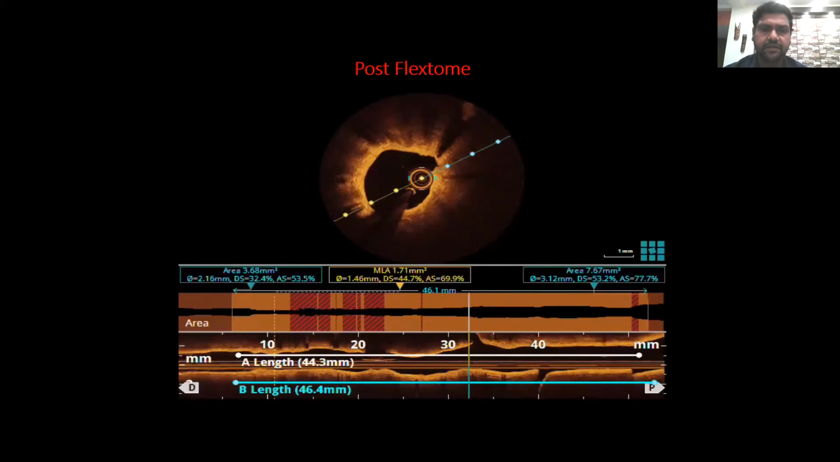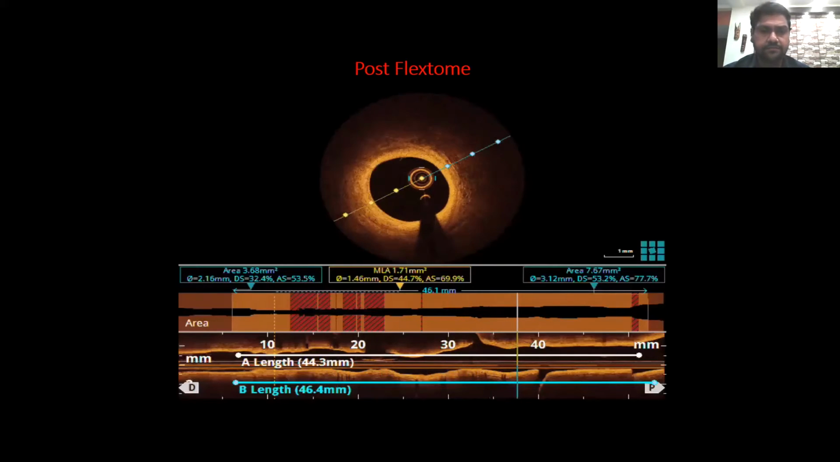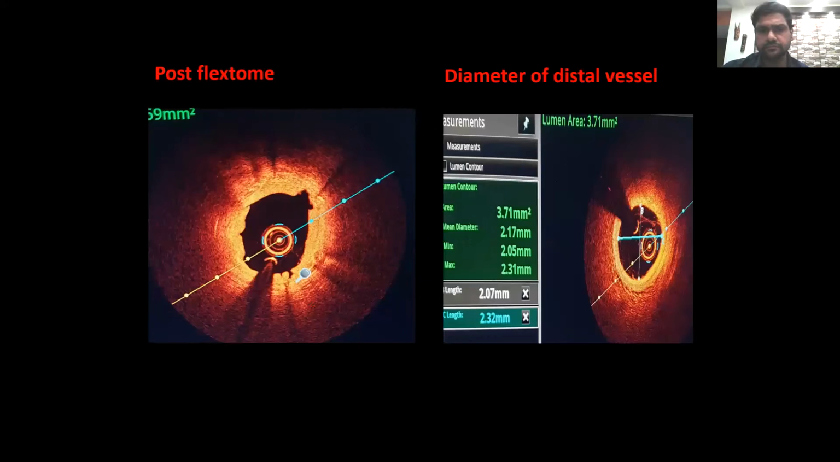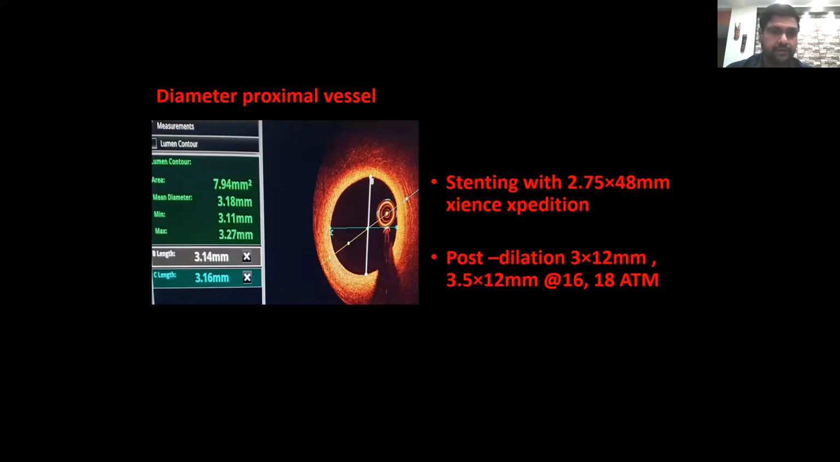So then we decided, as there is a plaque in the proximal LAD, we'll take a longer stent. So coming to the proximal part, this is the post-FlexTome modification of the plaque, and we usually decide the stent size depending on the distal diameter. Here we get not a 360 degree, but still some EEL, so we measured it from lumen to lumen in diameter. This is the distal part of the vessel where we thought we'll land, and this is the proximal where we thought we'll be able to land the stent.